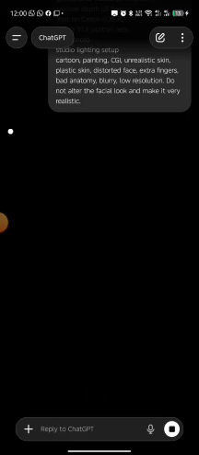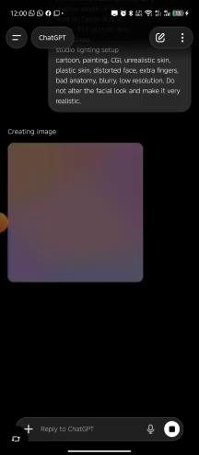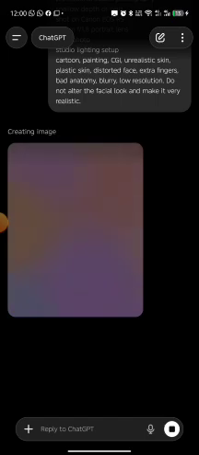Let's see what this one will give us. I can generate as much as I want, so that's why I can keep making all these edits. If you are not using the pro version, you can actually get it, and use it for many other things.